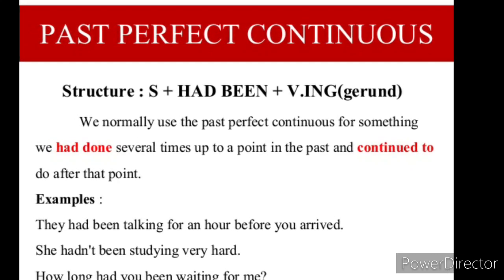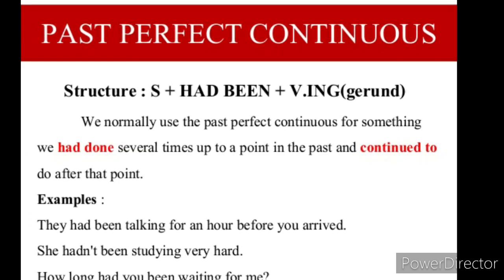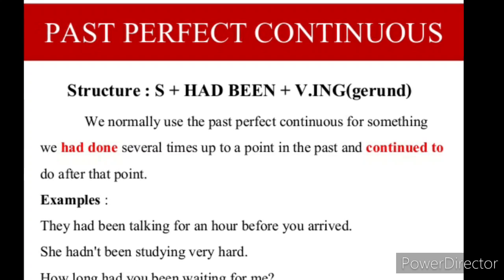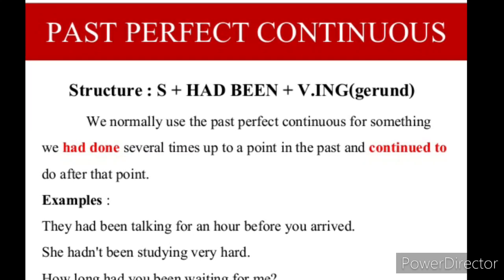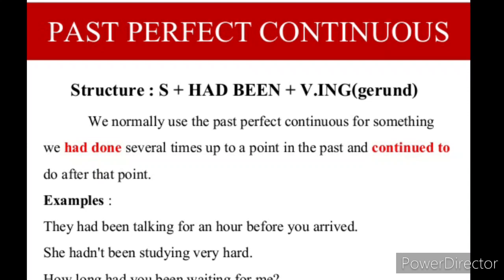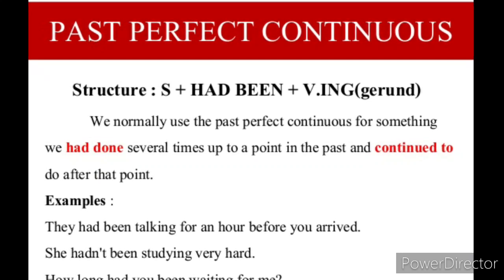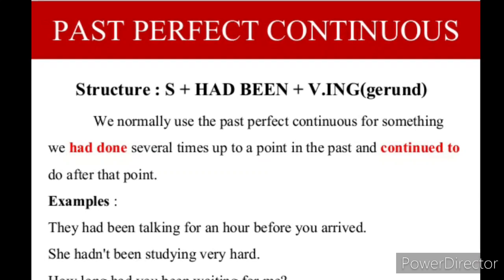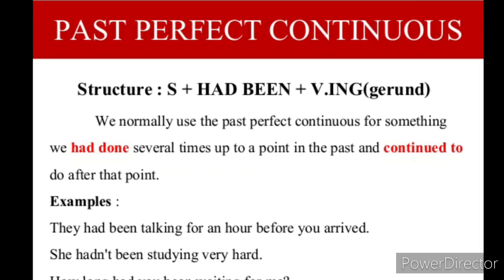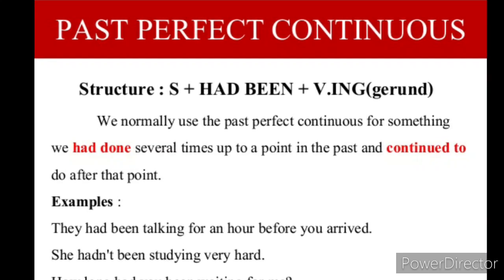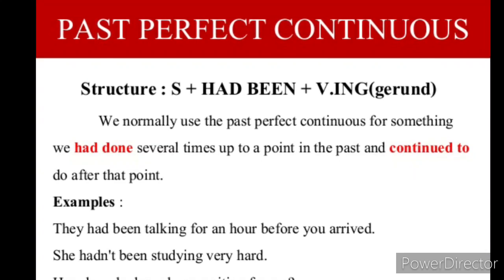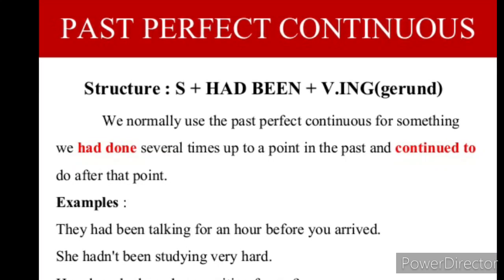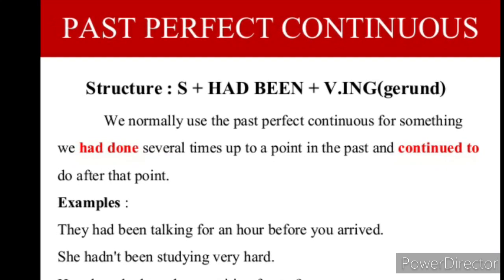Dear student, we normally use the past perfect continuous for something we had been doing for some time up to a point in the past and continued to do after that point. For example, they had been talking for an hour before you arrived. She hadn't been studying very hard. How long had you been waiting for me? These are examples of positive, negative, and interrogative.